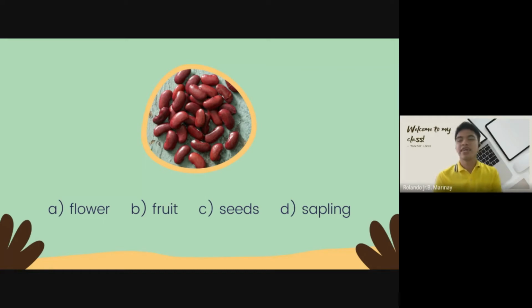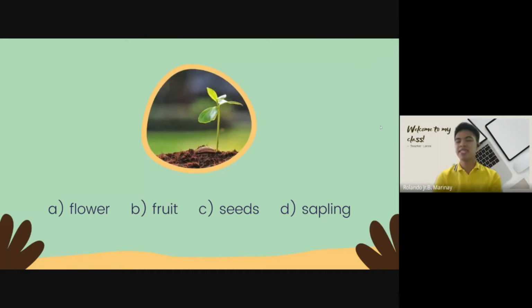When we plant the seed, it will become a sapling. The sapling will become bigger, and when it is mature enough, it will have flowers, and some of the flowers will become fruit. The fruit has something in it that is called seed. And then the seed will be planted again, and so on and so forth. Okay, the same cycle goes on and on.